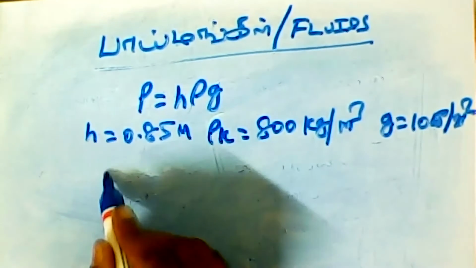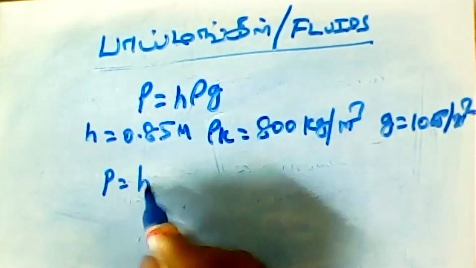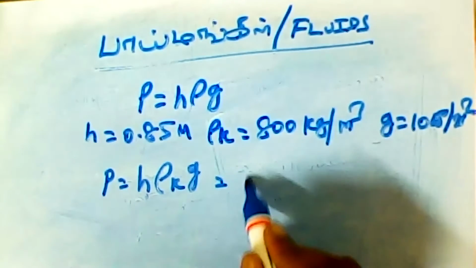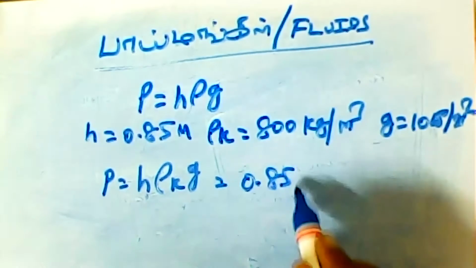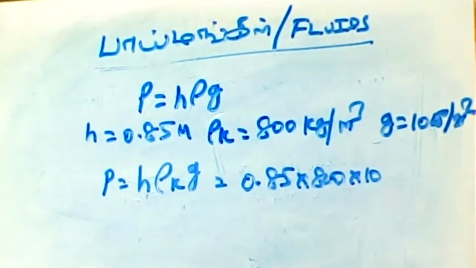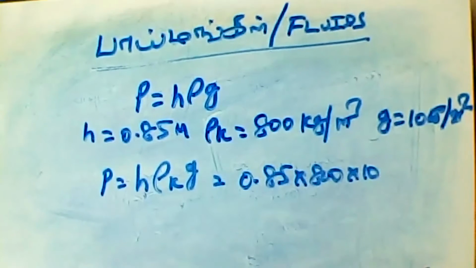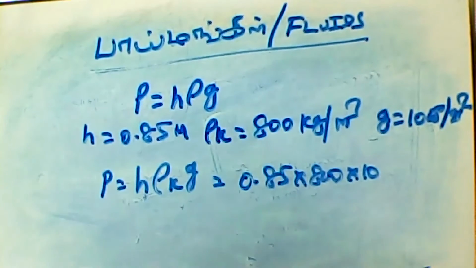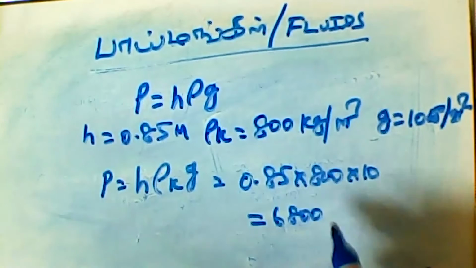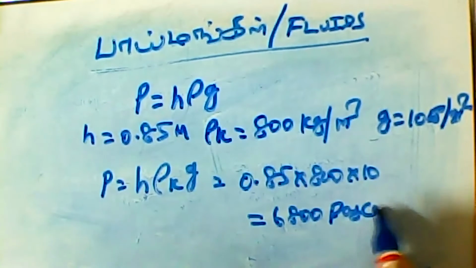Now P is equal to H rho K into G, that is equal to 0.85 into 800 into 10, that is equal to 6,800 pascals.